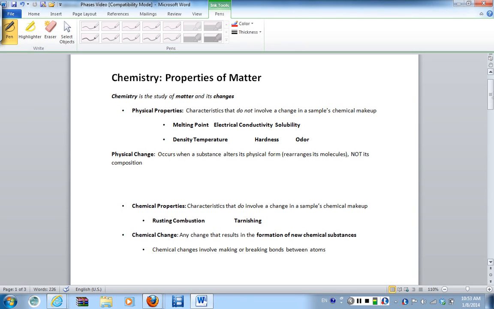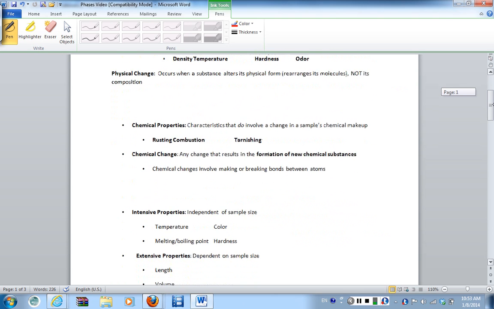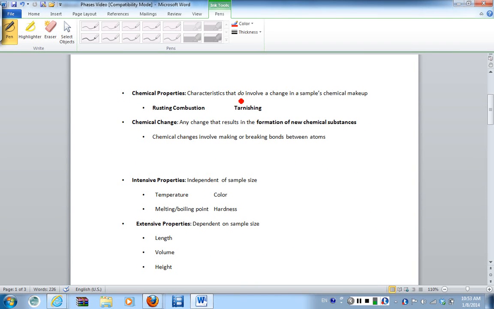Okay. Now, chemical properties and changes do involve a change in the sample's chemical makeup. So what you start with is not what you end with. Okay, so we have things like rusting, combustion, tarnishing. These types of things are a result of a change in the chemical makeup. This is what's known as a chemical change. So we end up having the formation of new chemical compounds. Because this is happening, we know that there has to be the making and breaking of bonds between atoms.